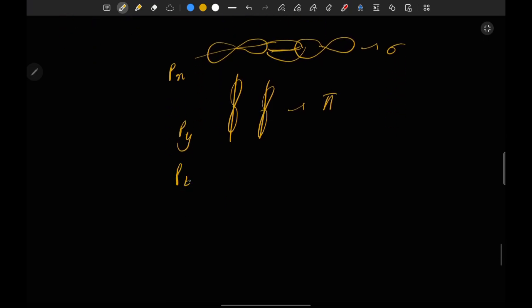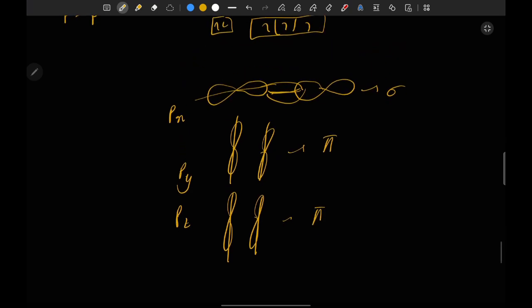The next, pz, will form a pi bond too. Okay, and it means the N2 molecule will form three bonds. One of them is sigma, and two of them will be pi.